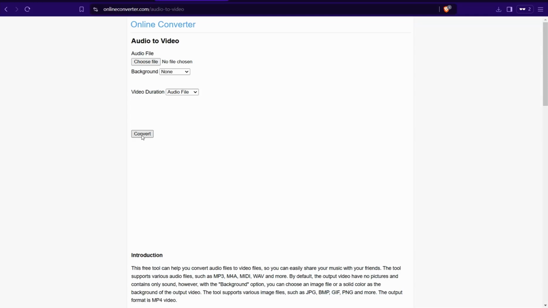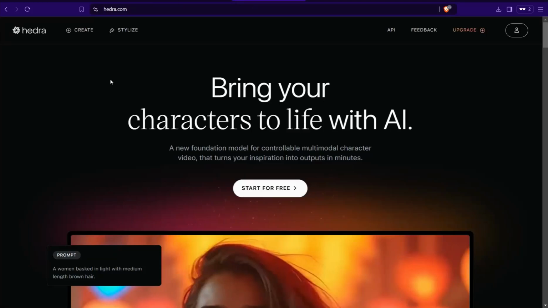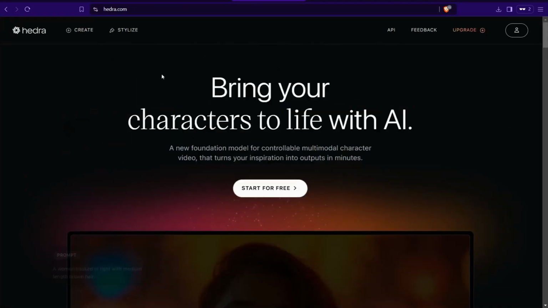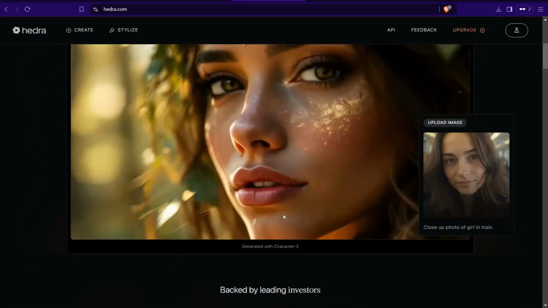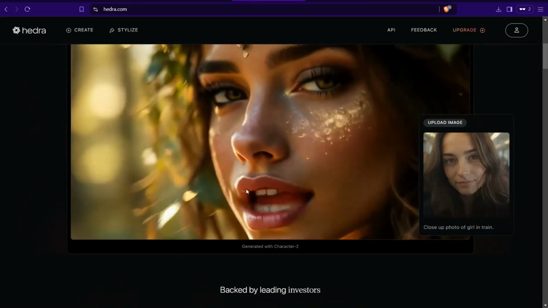And now it's time to make an animation of your image to convert it to a lip syncing video. So you can actually apply the voiceover to an image to breathe life into these images. So here you can use this amazing tool that is Hydra.com. Here you can bring your characters to life with AI with a lip syncing feature. As you see, the best part is it gives you a free plan daily.